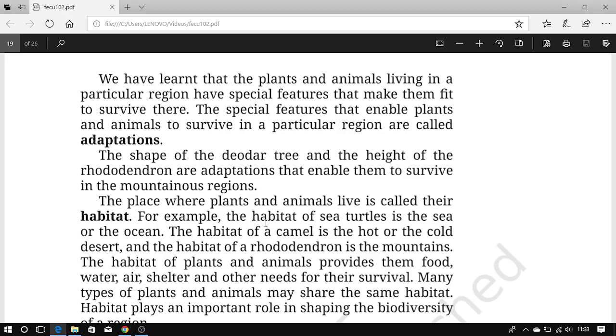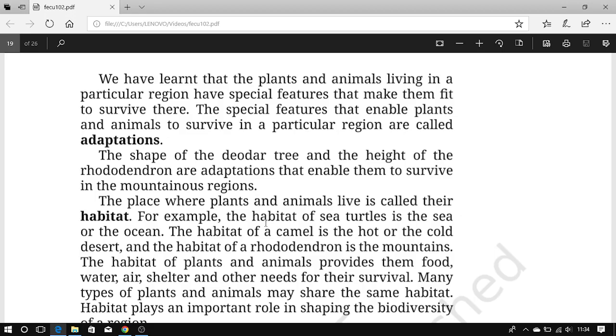Now start next. We have learned that the plants and animals living in a particular region have special features that make them fit to survive there. The special features that enable plants and animals to survive in a particular region are called adaptations. The shape of the deodar trees and the height of the rhododendrons are adaptations that enable them to survive in the mountains region.